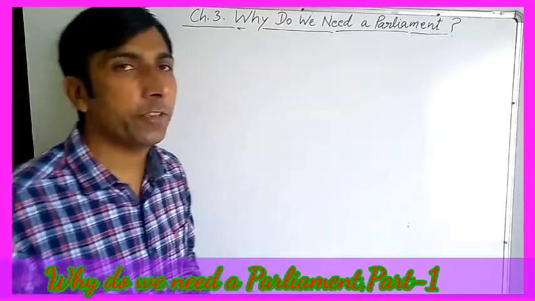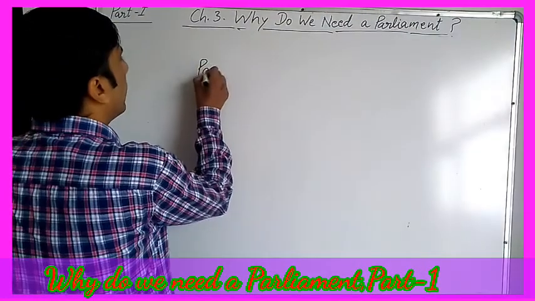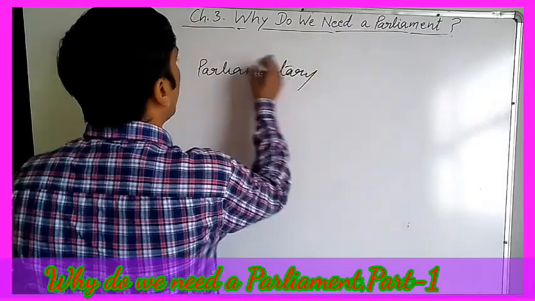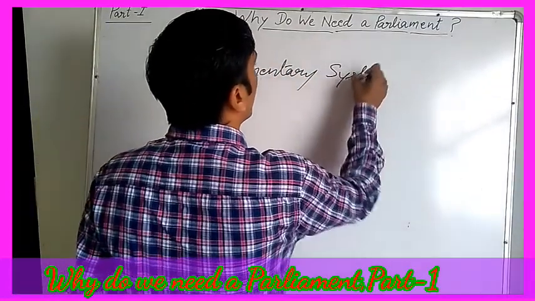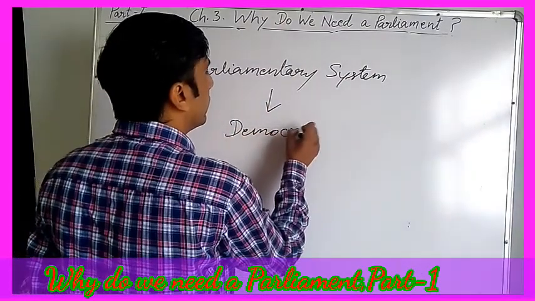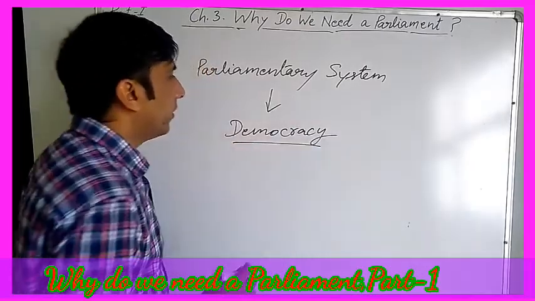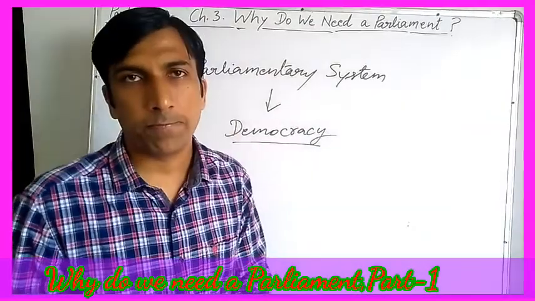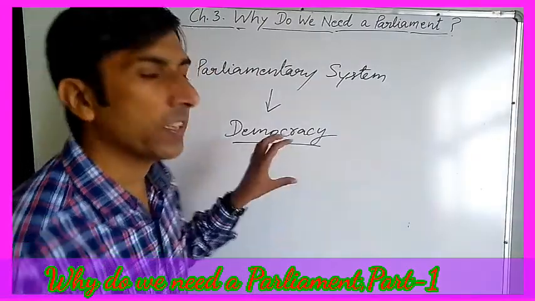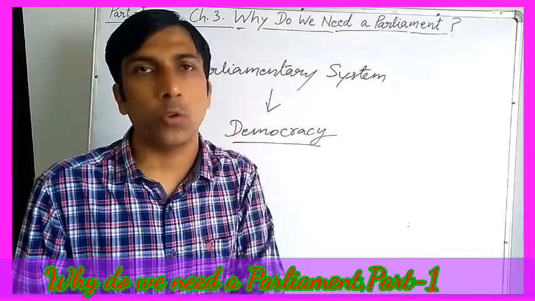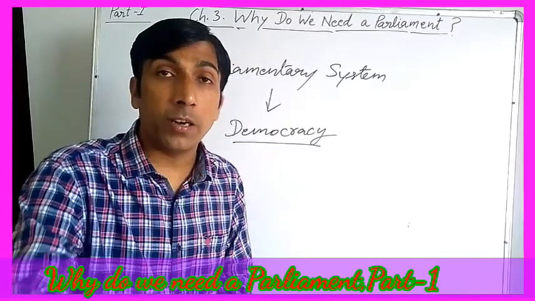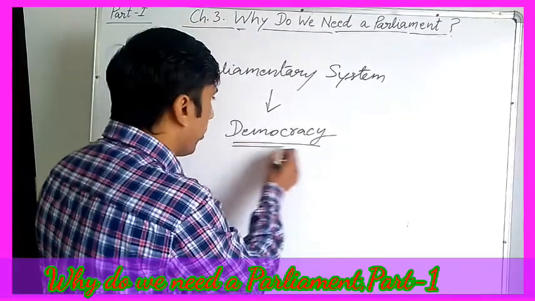Parliament is a very important feature of the parliamentary system. And the parliamentary system is very important in democracy, right? Because democracy means the rule of people. As we have discussed, it is derived from two words, demos plus kratos. Demos means the people, kratos means the rule. So in this way, democracy is the rule of people. How will the people rule in this form of government?